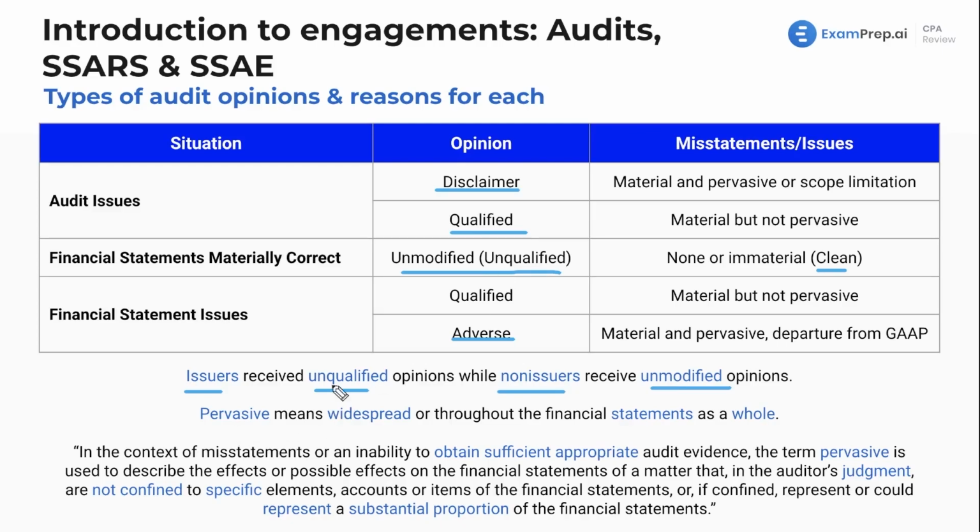Now, the term pervasive, we get into issues here. When we have to disclaim an opinion, which means we just don't give an opinion, or we give a qualified or an adverse opinion, these are where something goes wrong. There's some issue. Now, what are these issues? Going back to this term pervasive. The term pervasive means widespread or throughout the financial statements as a whole. So these two, qualified and adverse, are the opinions you give when there's a problem, when the financial statements are not materially presented properly. What's the difference between those, however, is that qualified is when there's one issue that's not pervasive, not widespread throughout the financial statements. Adverse is when the problem is so bad that it goes all the way throughout the financial